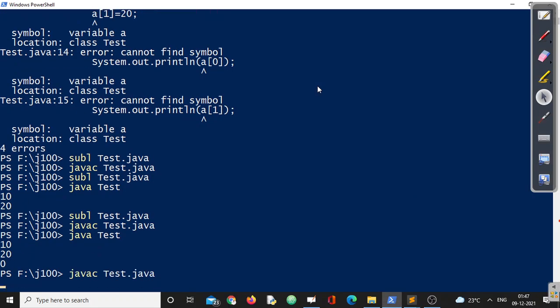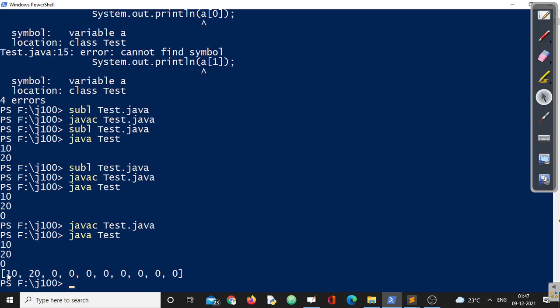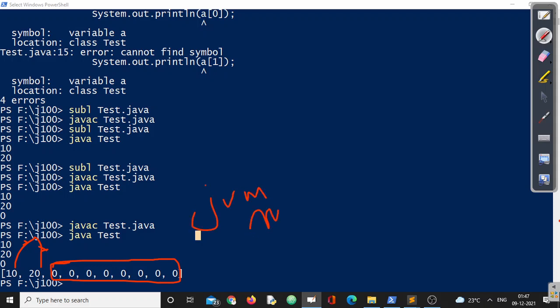Compile this program. The code should compile fine and it is executed. Now, can you cross check? This is the array. The first A of 0 we have assigned to 10, A of 1 we have assigned to 20. These two are assigned by the programmer. Now the remaining I have not assigned. This particular assignment will be done by your JVM at what time? At runtime.